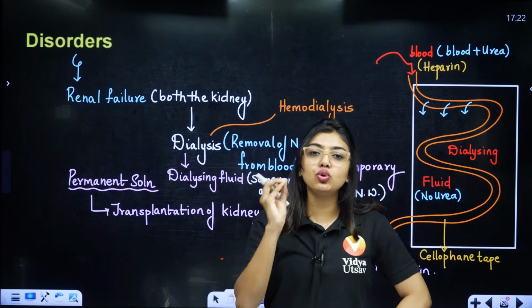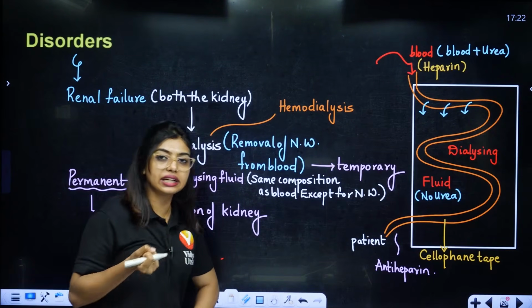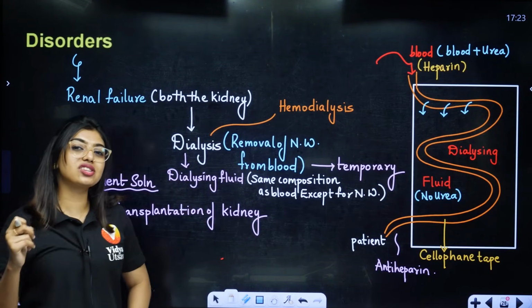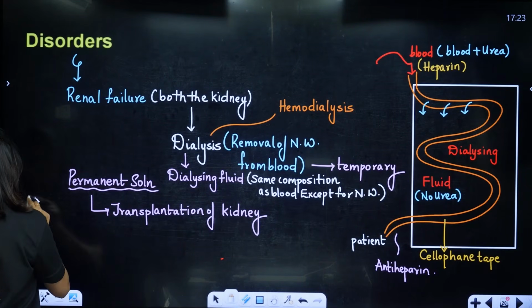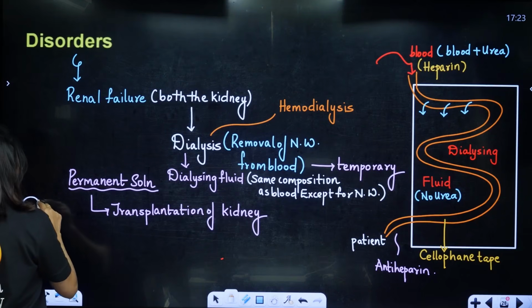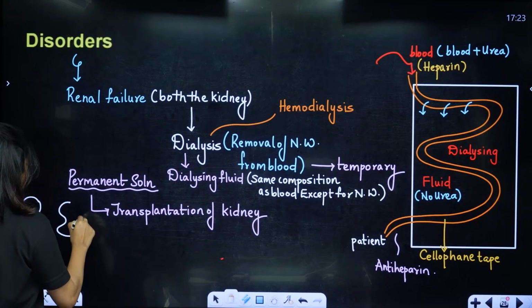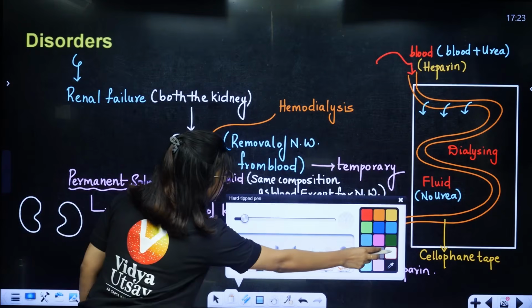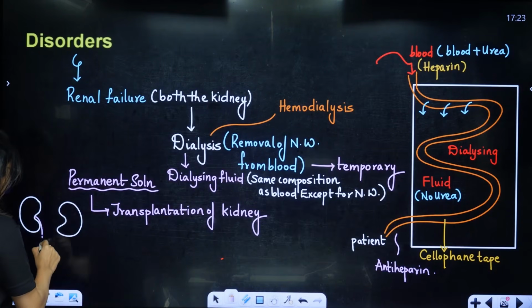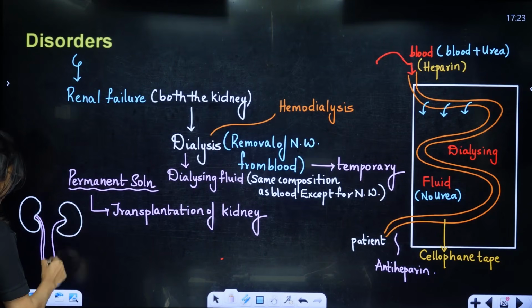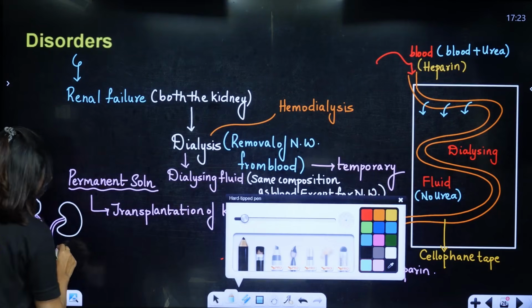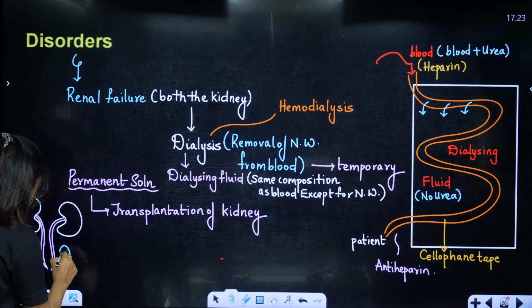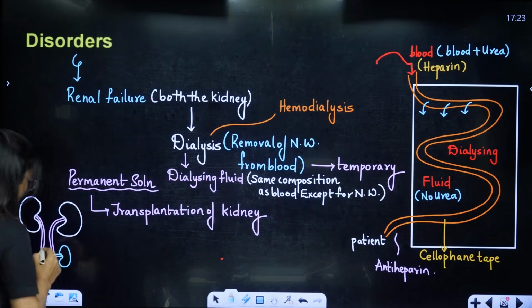Now when I get a new kidney, where do I attach it, ma'am? You can attach it directly to the ureter. You don't have to remove the already existing kidney. This is one thing I want to tell you. Most of the time students get a doubt, ma'am, kidney transplantation means that both the kidneys will be removed. Students, both the kidneys will be removed only if there is an infection and it will spread. Otherwise, in most scenarios, they will just connect it directly in the lower abdomen. Here the newly received kidney will be connected like this.